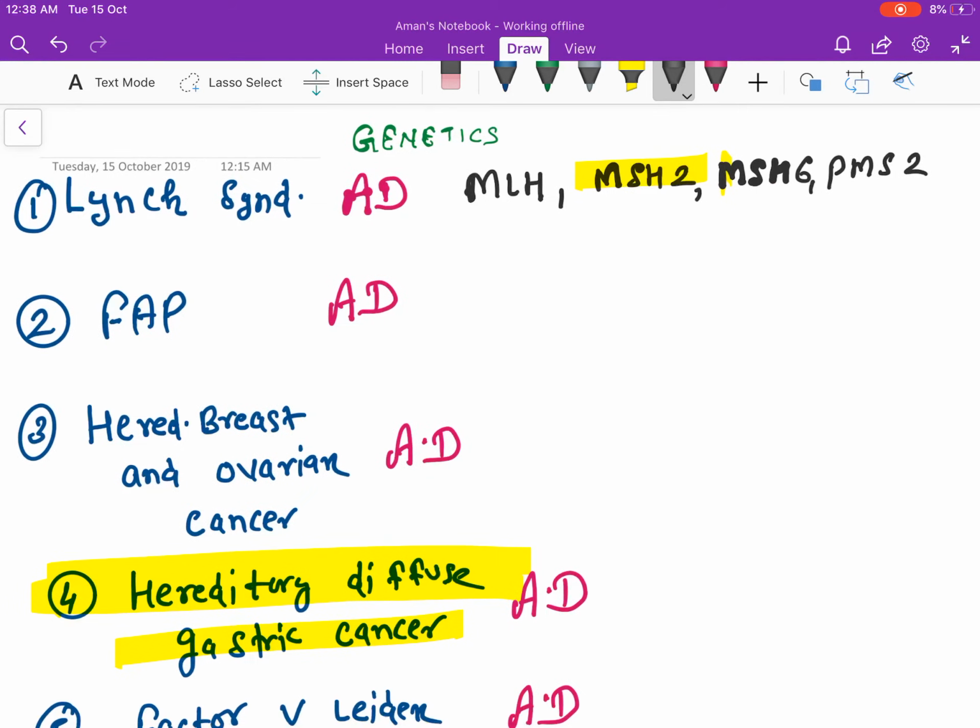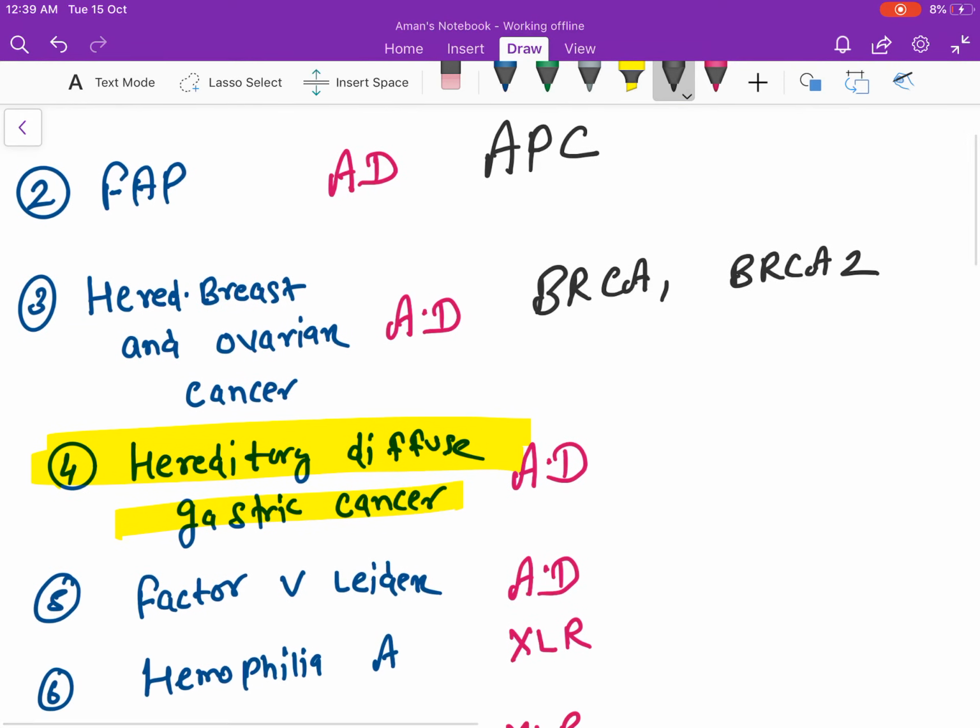Many genes, remember at least MSH2. Familial adenomatous polyposis, one gene, that is the APC gene, adenomatous polyposis coli gene. Hereditary breast and ovarian cancer, BRCA1, BRCA2. Hereditary diffuse gastric cancer, gene is CDH1.